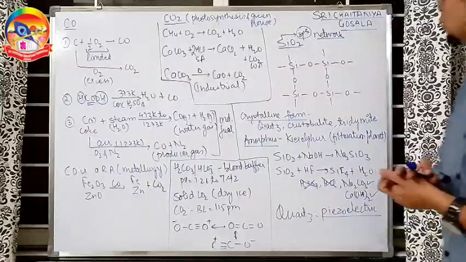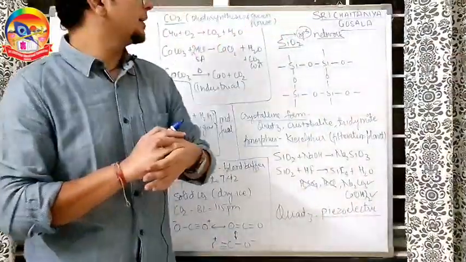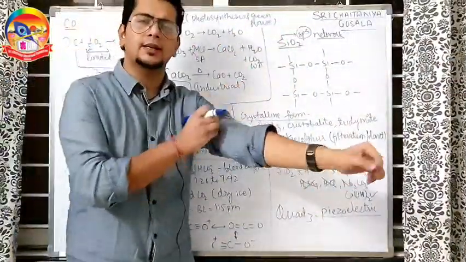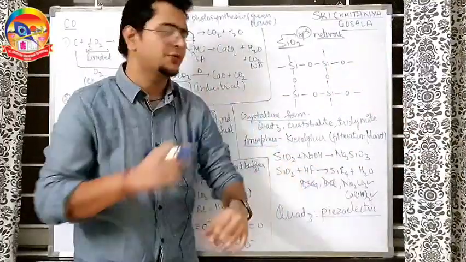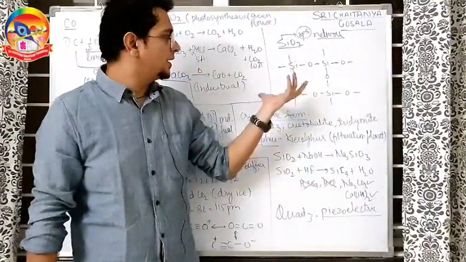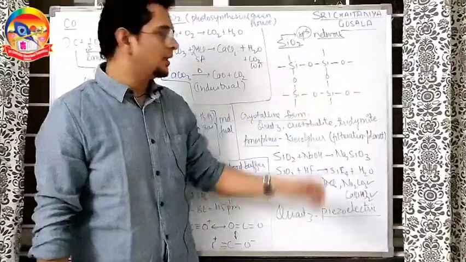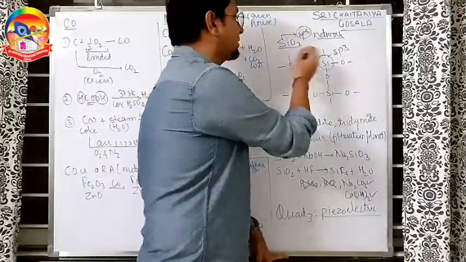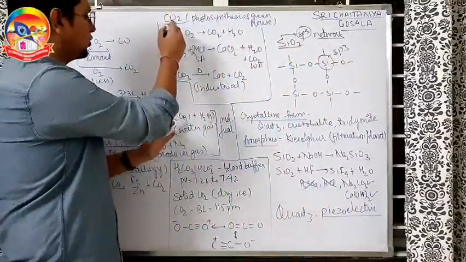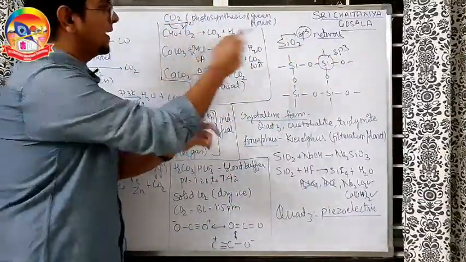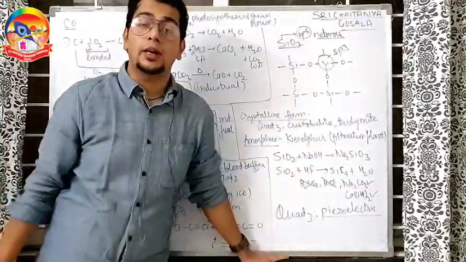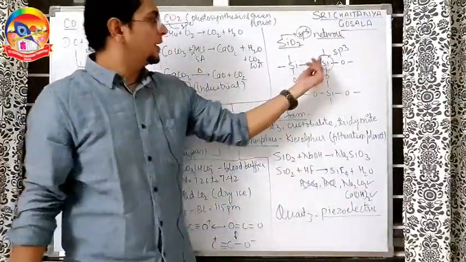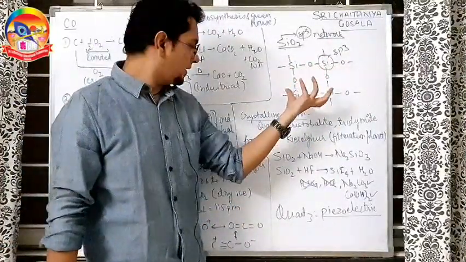Next, SiO2 is silica, and silica has a network-like structure. Silica is the soil around you; it's majorly made up of silica. Now this is how silica looks. There is a lot of empty space in the middle here, and all the silicon atoms have sp3 hybridization, even though it does not look like this. So understand, carbon in CO2 has sp, but silicon in SiO2 has sp3, a network-like, cage-like structure.